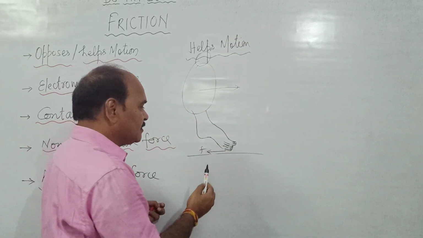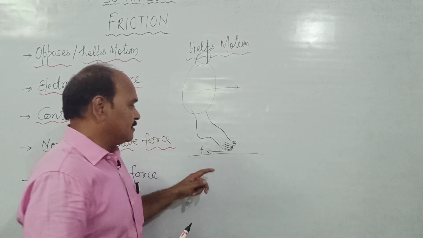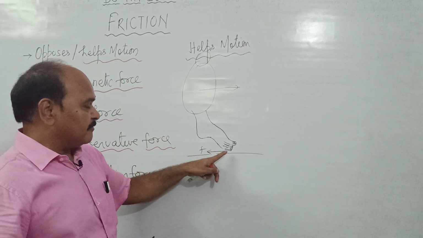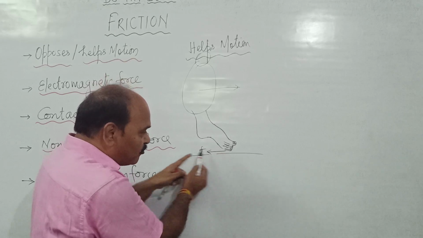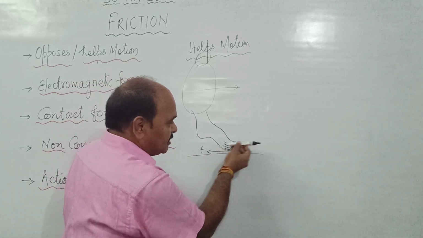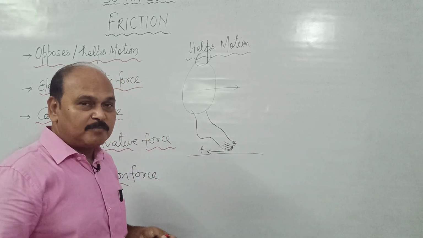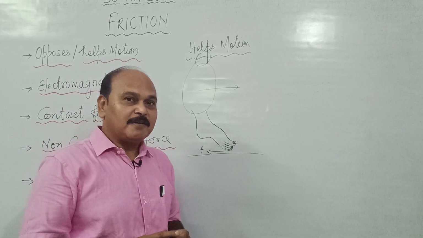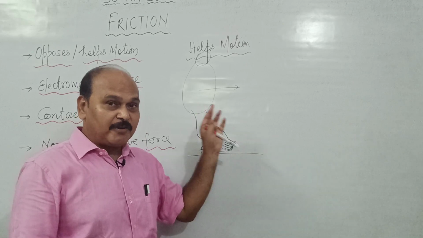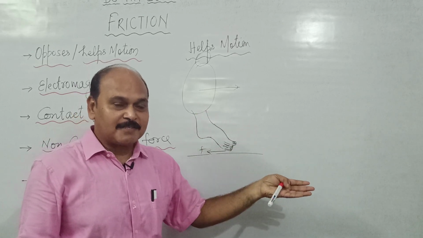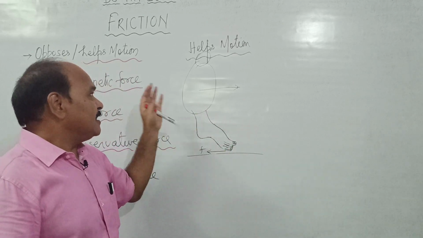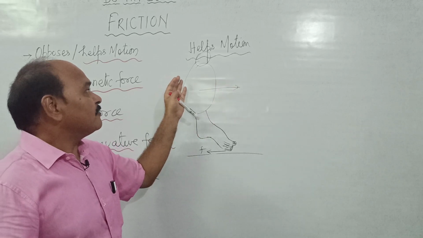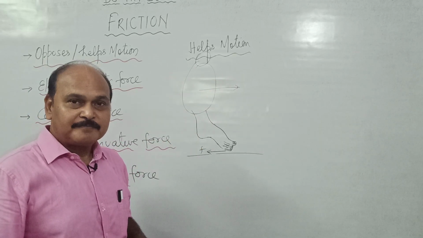So what we have come to know, see, this is action that the force of friction doesn't let this toe move backward. That means the force of friction is in the forward direction. So if a person moves, in whichever direction the person moves is the direction of force. So for a moving object, due to force of friction, the force of friction is in the same direction as that of the moving person.